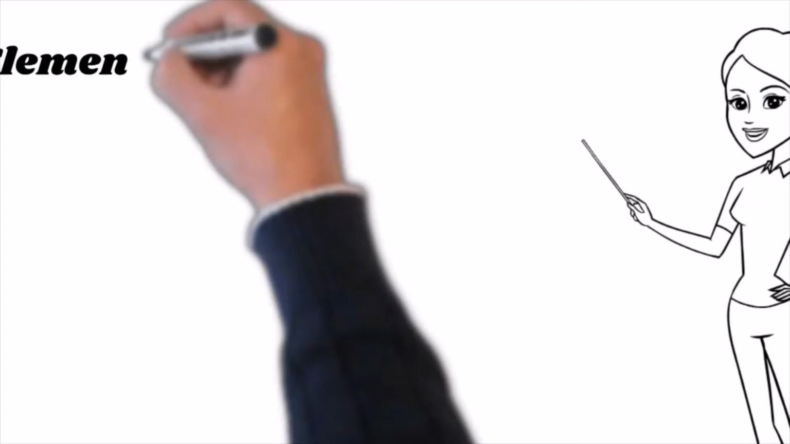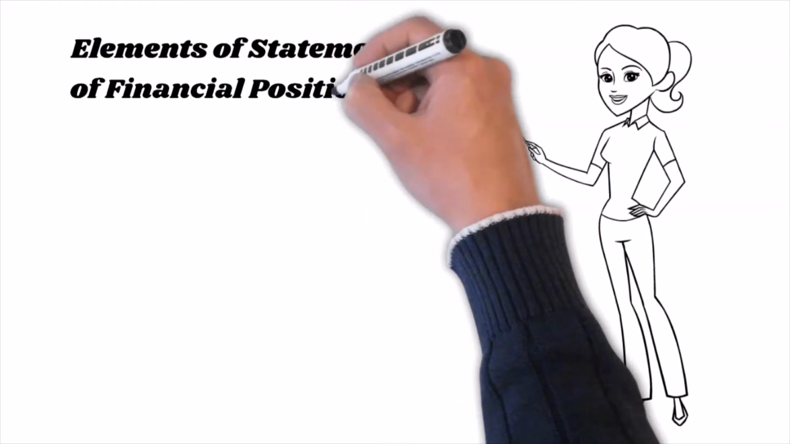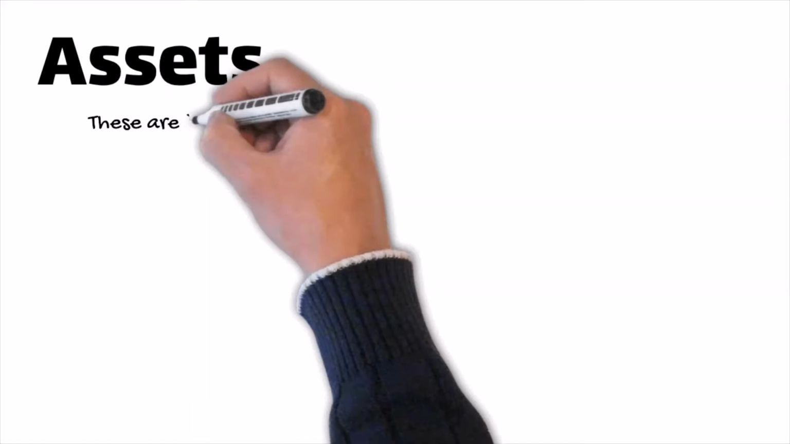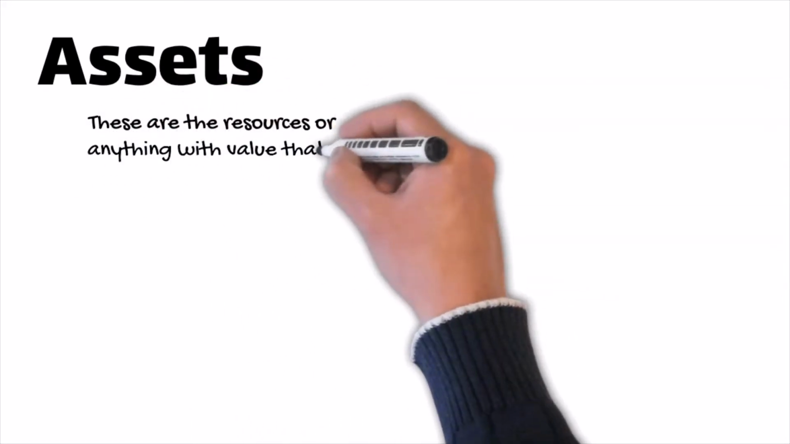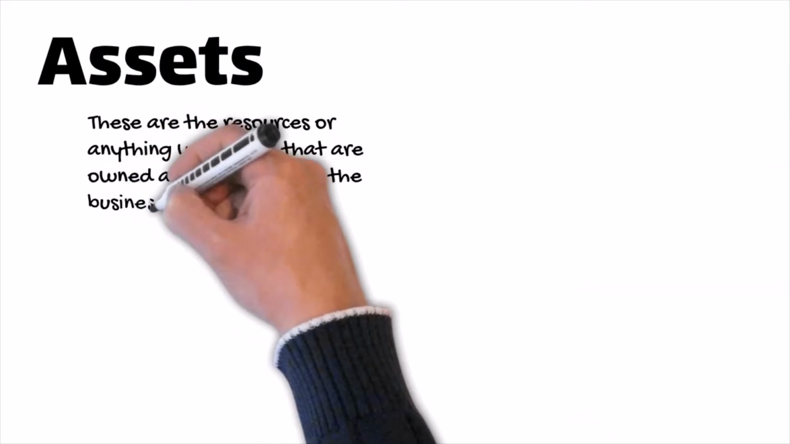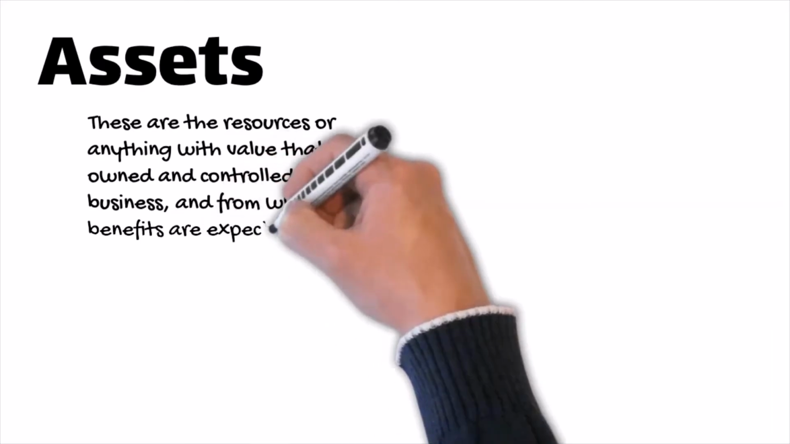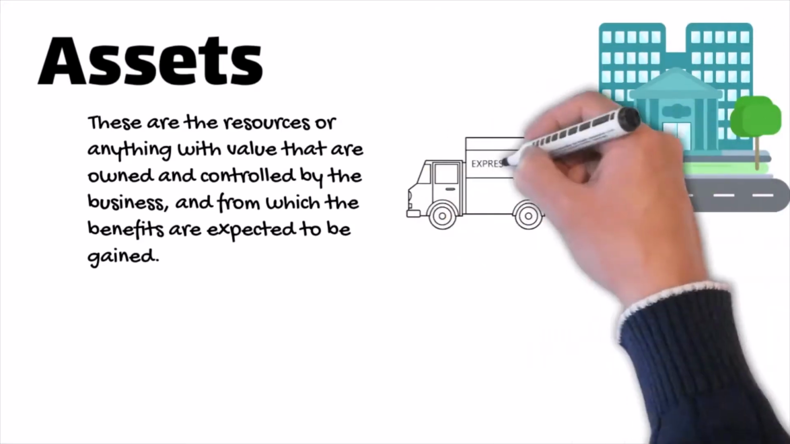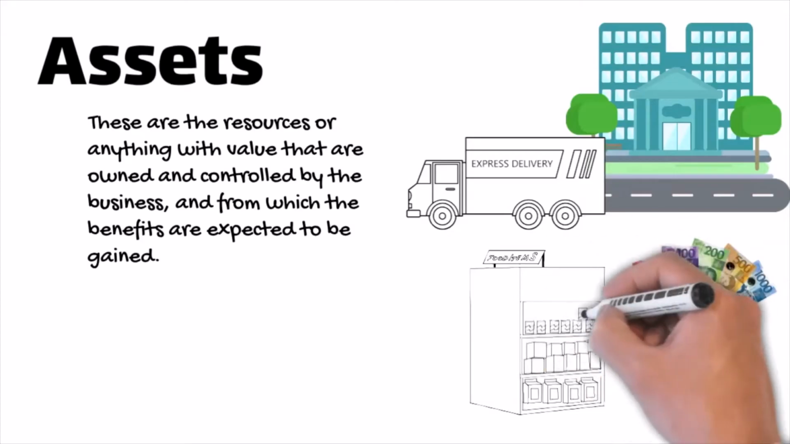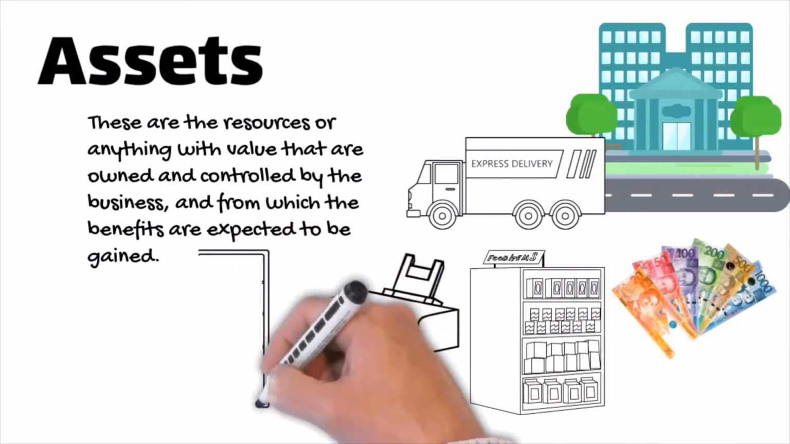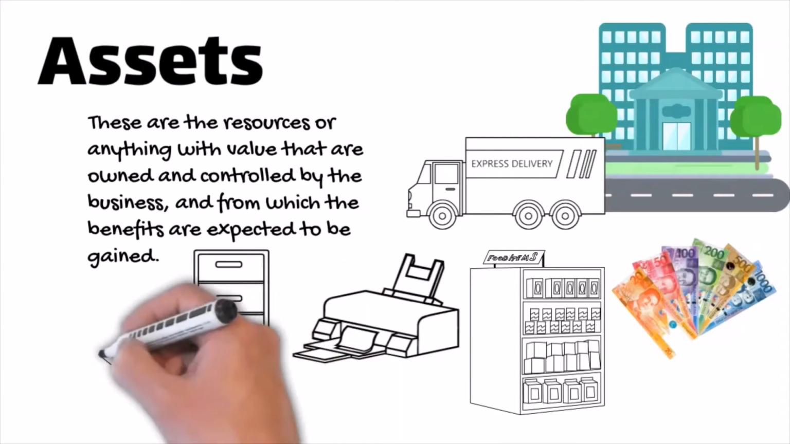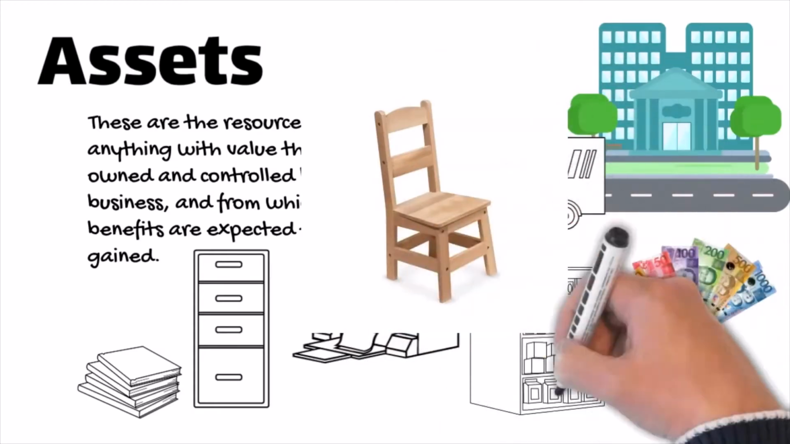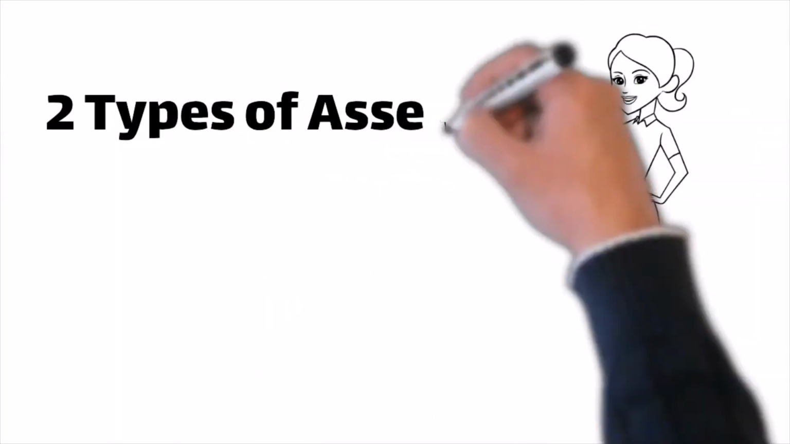Elements of Statement of Financial Position, or SFP. These are assets, liabilities, and owner's equity. Assets. These are the resources or anything with value that are owned and controlled by the business and from which the benefits are expected to be gained. Examples are buildings, cars and other types of vehicles, cash and cash equivalents, inventory, equipments and machineries, furniture and fixtures, and supplies. There are 2 types of assets, the current and non-current assets.